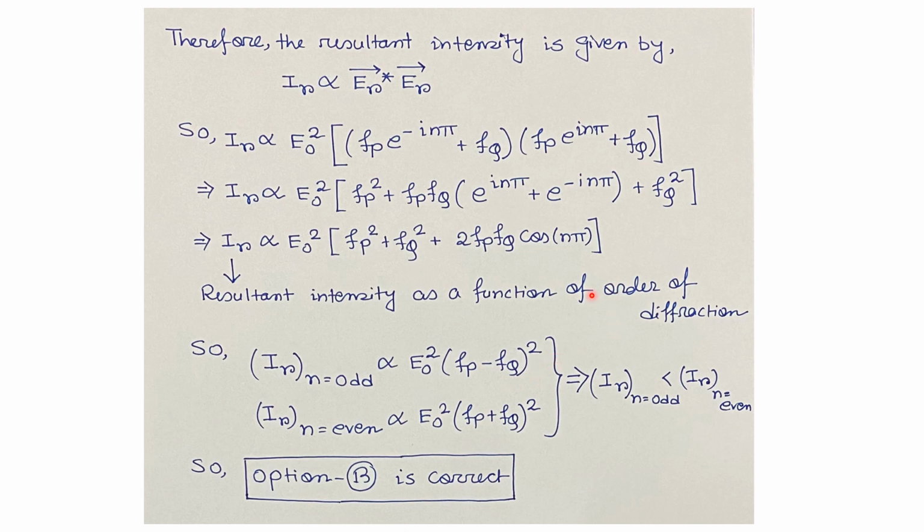Similarly, for n even, cos n pi will be plus 1. Hence, the resultant intensity for n even is proportional to E naught square multiplied with Fp plus Fq whole square. Clearly, the resultant intensity for n odd is less than the resultant intensity for n even.